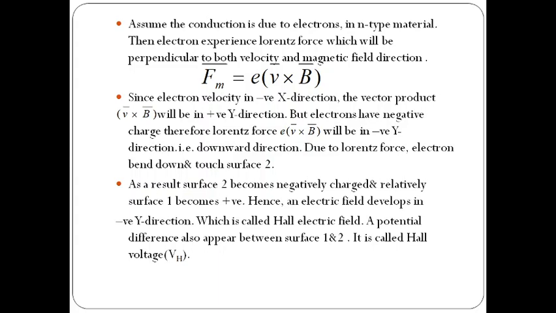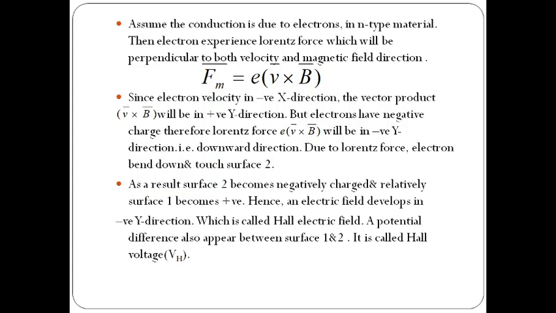Hence, an electric field develops in the negative y direction. Why? Because the holes are moving upwards to surface 1, and electrons are moving downwards to surface 2. That induced electric field direction will be positive to negative, that means the negative y direction, which is called the Hall electric field or induced electric field.